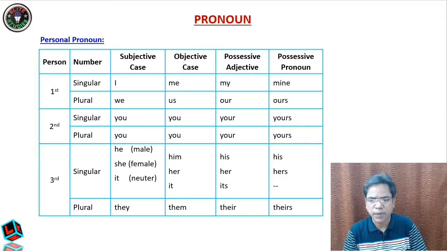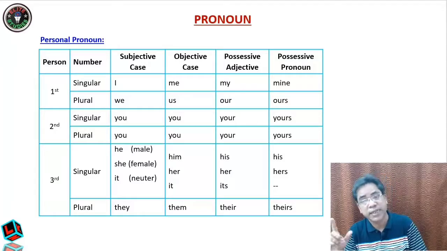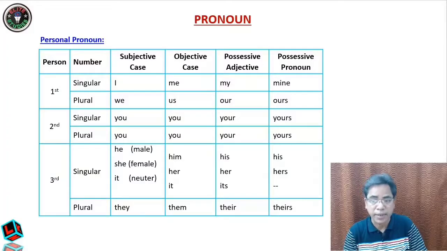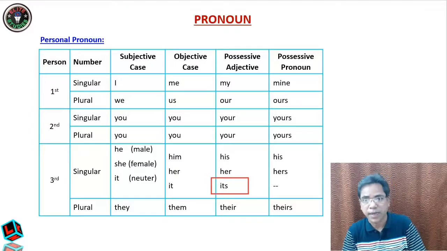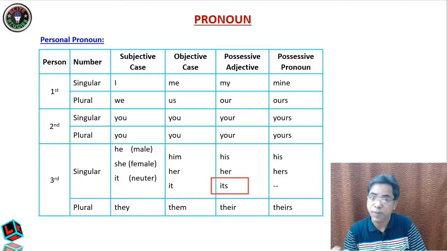So in the case of the third person also, you see he, she, it, I have already told you. Here you see it, its. I have told you, you cannot use it apostrophe s. If you can use it, that is different: it is. But its is different. You cannot split it. This is important: it is not it apostrophe s. Its is an adjective. Its color: color is a noun. Its color is something about color. So therefore it is a possessive adjective. Whereas in the case of possessive pronoun, there is nothing called a possessive pronoun.